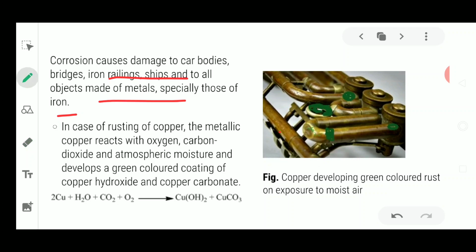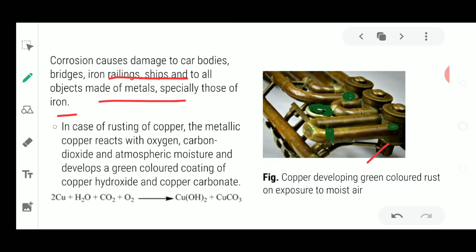So here one of the copper objects is kept, where you can see this green colored rusting over it. This is known as corrosion. We just call it rust. It is not called rusting of copper, it is only called corrosion of copper. Rusting of copper is also correct, it's not wrong, but rusting is mainly noticed in the case of iron only.